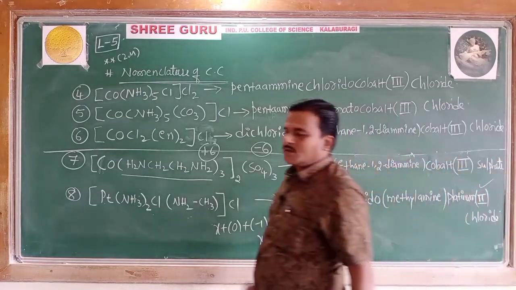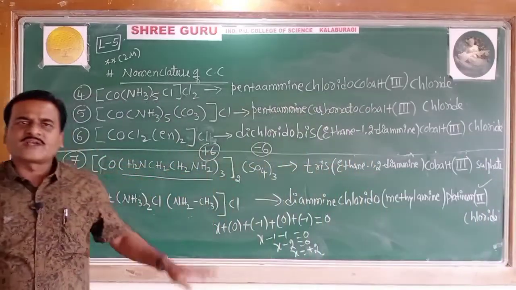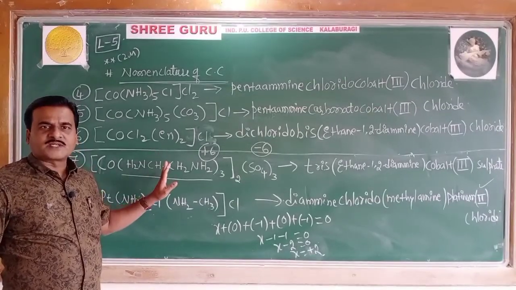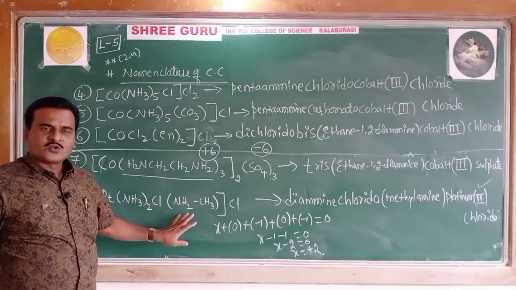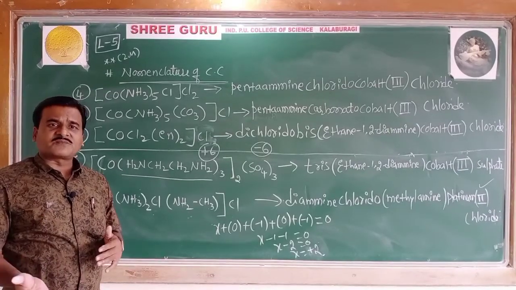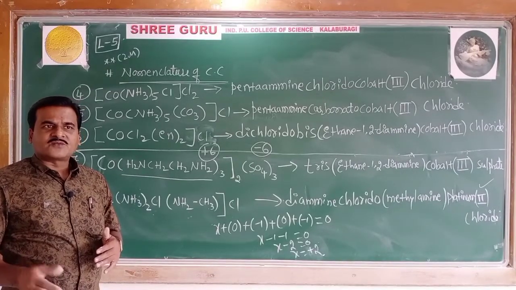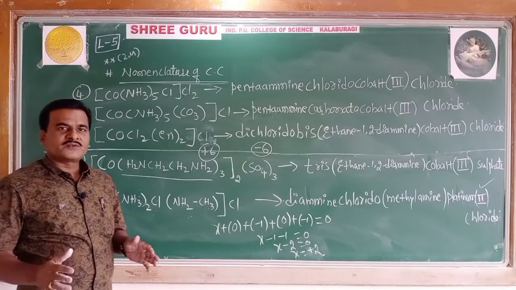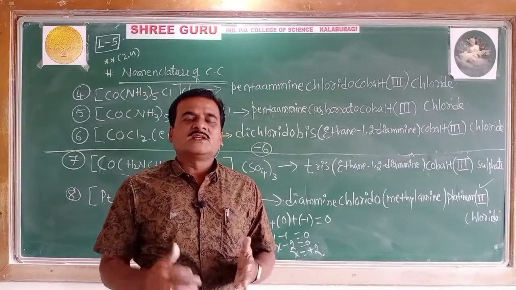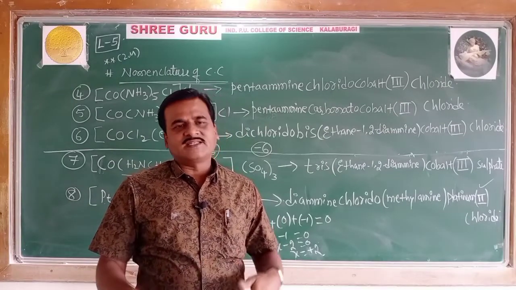This is how we have collected a few examples of cationic complexes, and I hope you followed this. And there are many examples for the anionic complexes followed by neutral. Then we shall have the IUPAC naming of anionic complexes and neutral complexes in the next video.